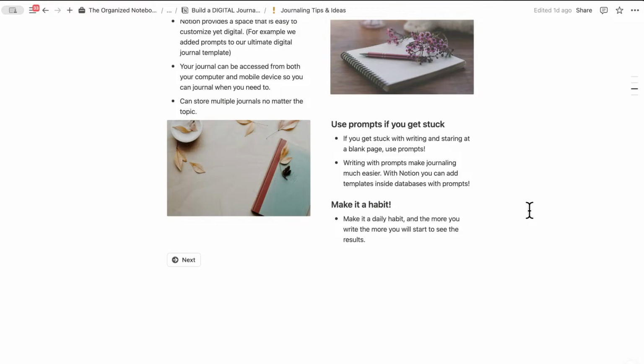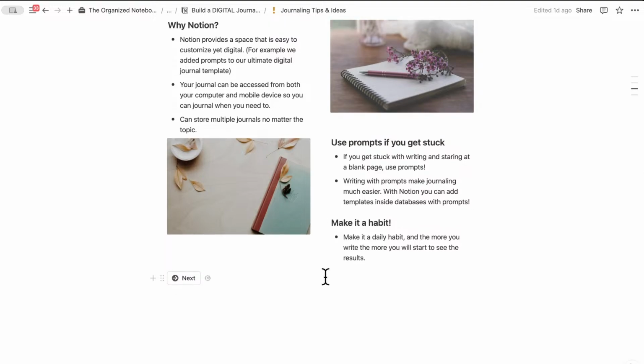So I think the more you write into your journal, the more enjoyable it also becomes, because you get this backlog of all of your old journal entries. It can just be really fun to look back on that. So that's basically journaling tips and ideas, as well as why you could consider using Notion for journaling.